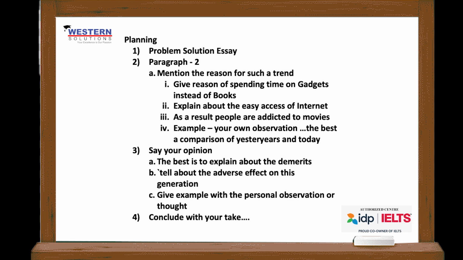Now let us go into the third paragraph. When it comes to the third paragraph, say your opinion. That's very, very important. Your opinion should be saying that the so-called watching trend is not good for mankind. Then tell about the adverse effects from your perspective, and give a personal experience or observation as the right example. For instance, I have explained how movies affect the youngsters' life. When they try to portray the characters on the reel and they follow them, they end up losing their lives as well. They lose their career. All those things I've mentioned in the essay. So this is the right method of putting this essay into action.